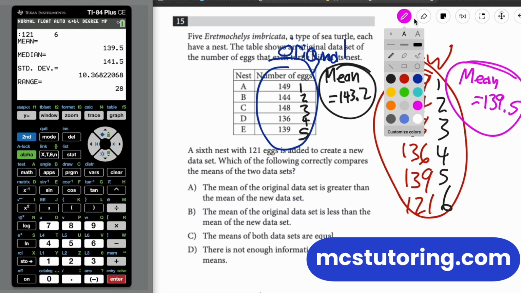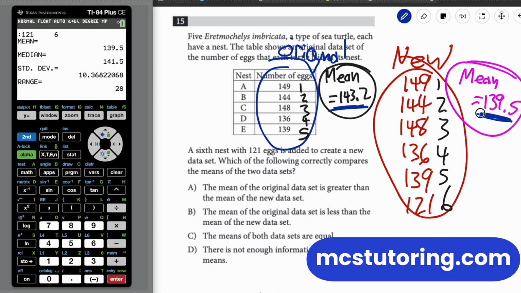Okay. So comparing these, and it's not too bad, the mean of the original data set, 143.2, is greater than 139.5. So the mean of the original data set is greater than the mean of the new data set. Okay, fantastic. There we go.